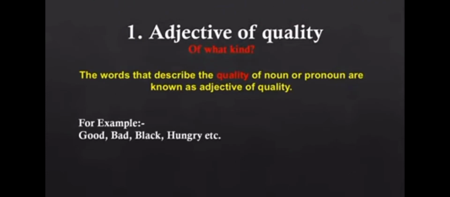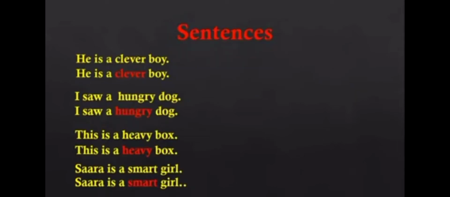The words that describe the quality of a noun or pronoun are known as adjectives of quality. Adjective of quality gives the answer to the question of what kind. For example, good, bad, black, hungry. So let's see the examples in sentences.